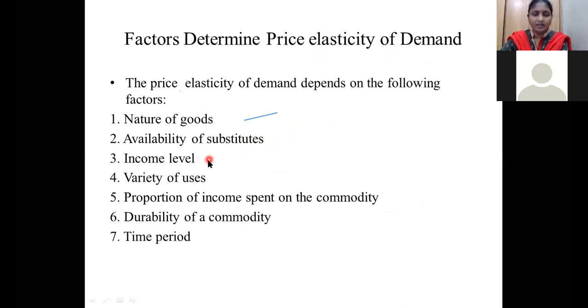The income level, how higher income people and lower income people are going to be affected by price changes. If the product has a variety of uses, how it is going to be. What the durability is and what the time period is. So these are the various factors that determine the price elasticity of demand.